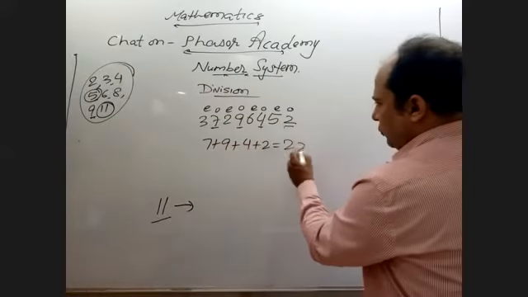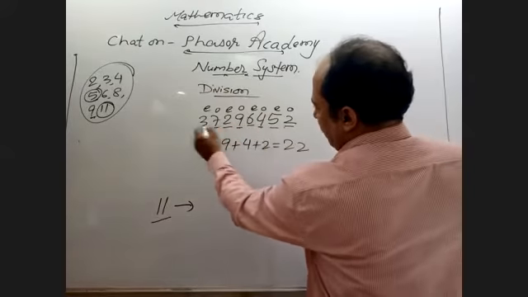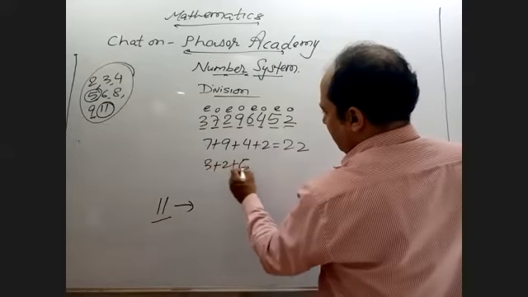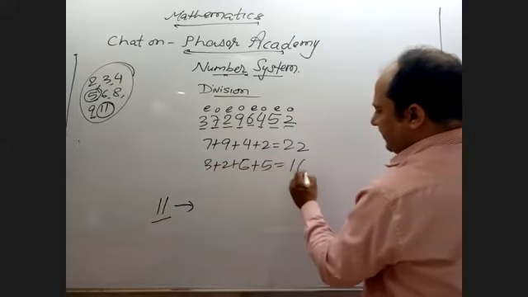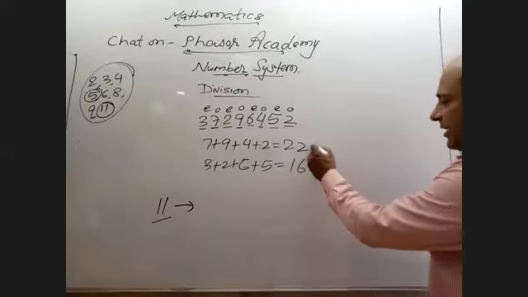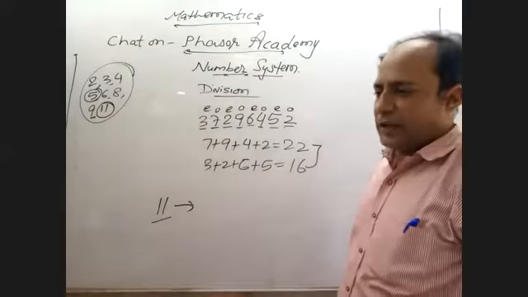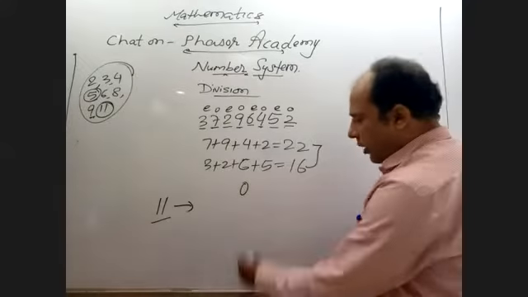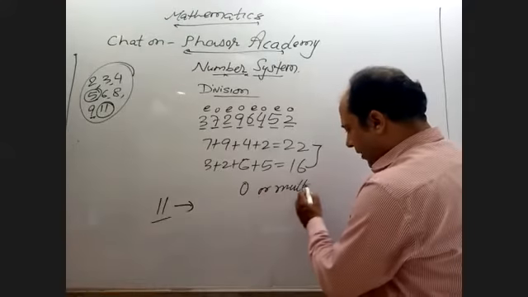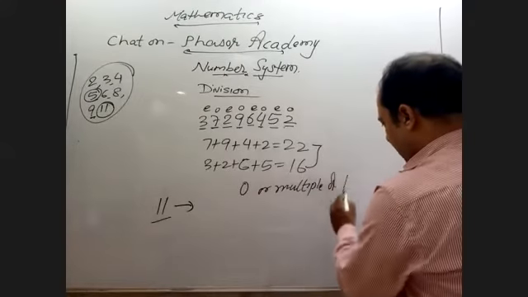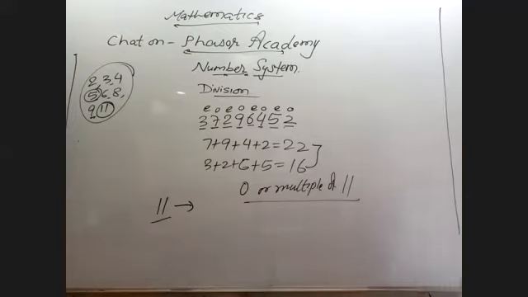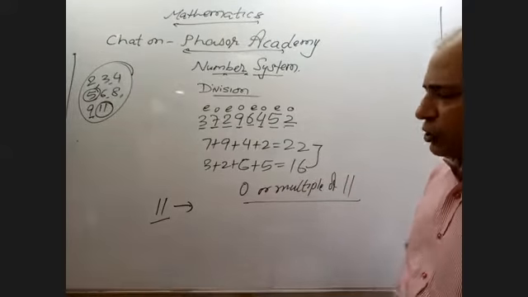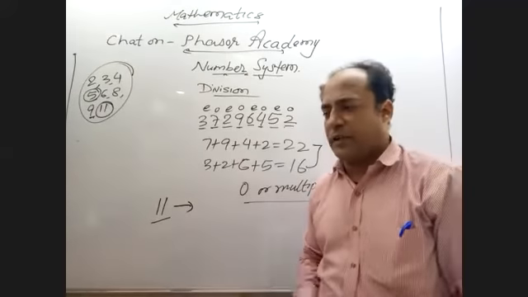That is 22. Now 5 plus 6 plus 2 plus 3, how much is it? That is 16. So the difference between them should be either 0 or a multiple of 11. Then only is the given number divisible by 11. So this is the concept of the test of divisibility.